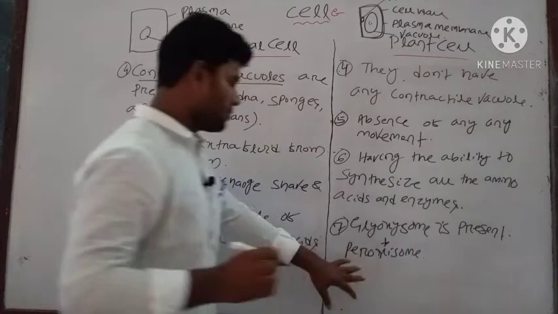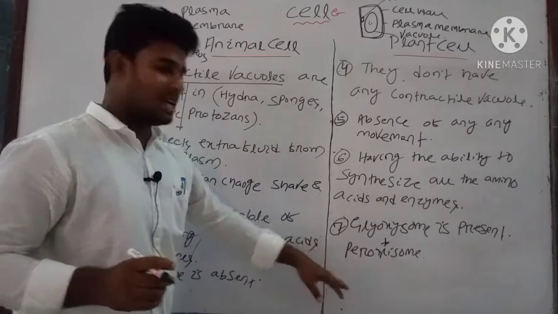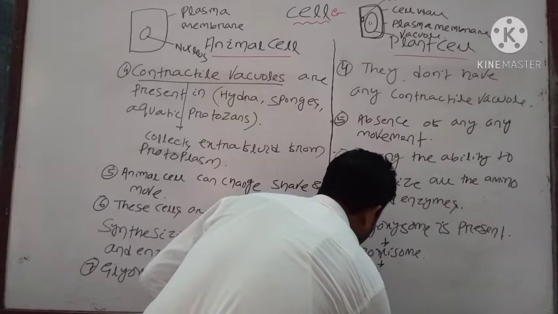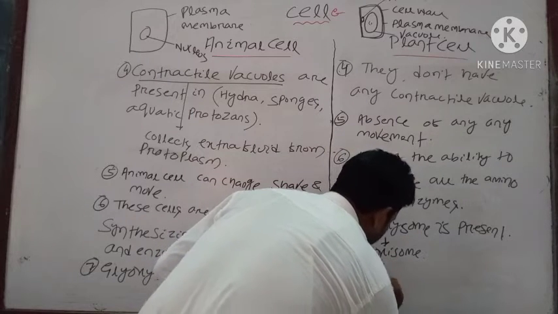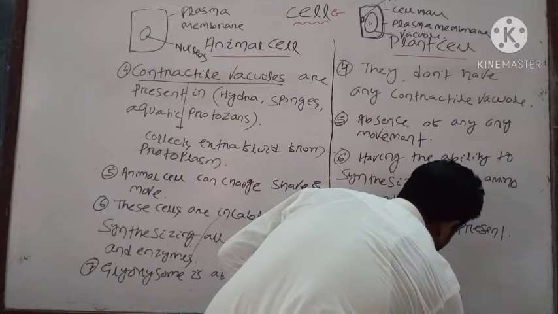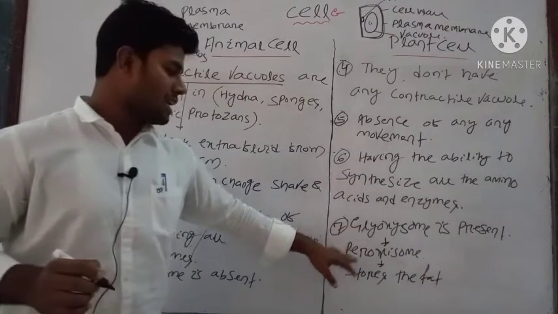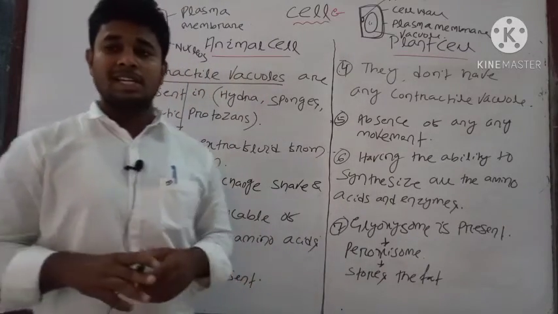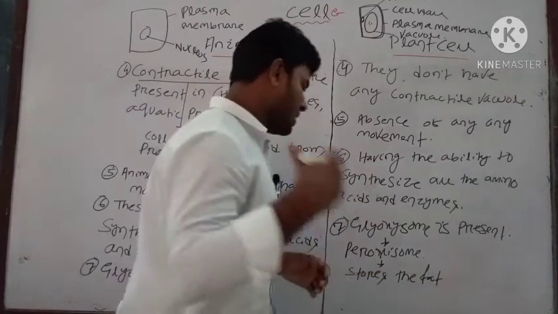What is the function of glyoxysome in plant cells? The main function of the glyoxysome is that it stores fat. You can see the fat storage in seeds of the plant.